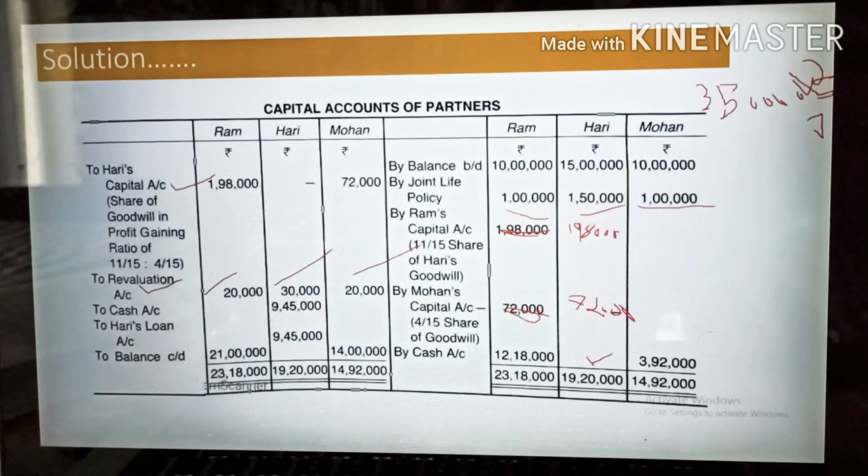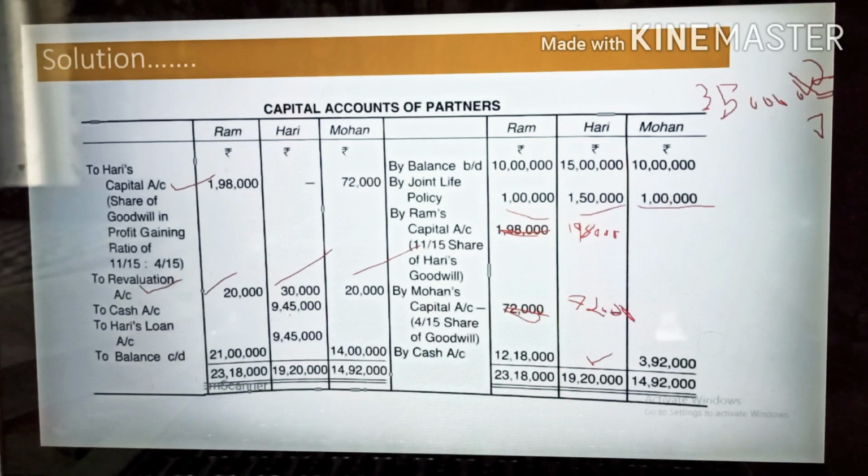Hari's account, the total amount due is 19,20,000. After the adjustment of 30,000, you came to know that an amount of 18,90,000 will come. This 18,90,000 you need to pay to Hari, but you have to pay it in two parts.